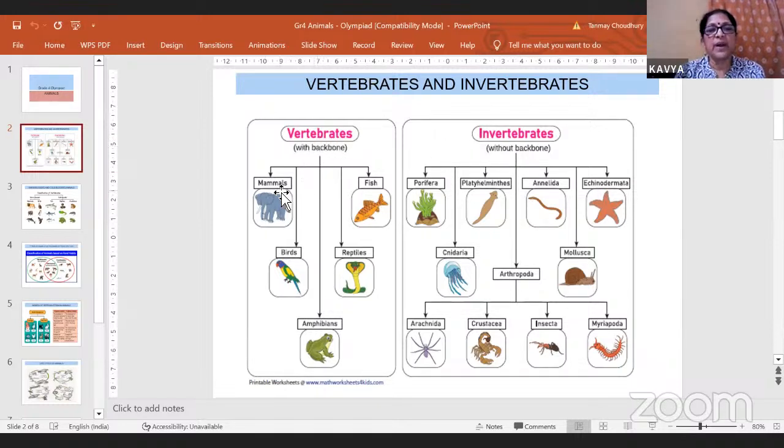Now, vertebrates can be mammals, that is the group to which we belong, then fish, birds, reptiles, and amphibians. These are all vertebrates. Invertebrates can be all of these. All the insects are invertebrates. Snails are invertebrates. Earthworms are invertebrates. Starfish are invertebrates. Octopus and these shelled animals, snails. And then, for example, jellyfish, corals, and worms, they're all invertebrates. They do not have a backbone. So this is one type of classification.